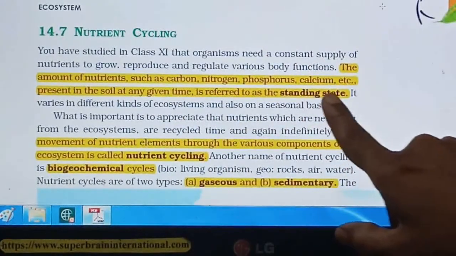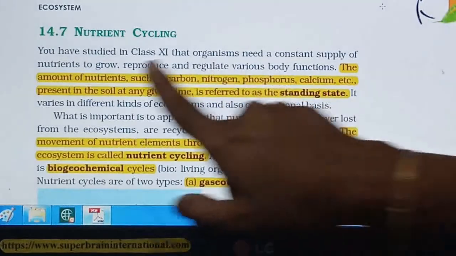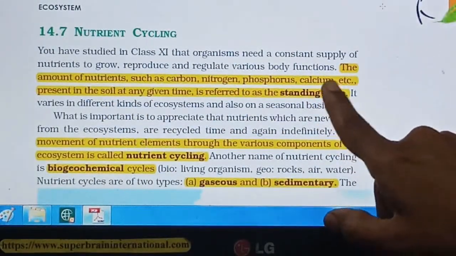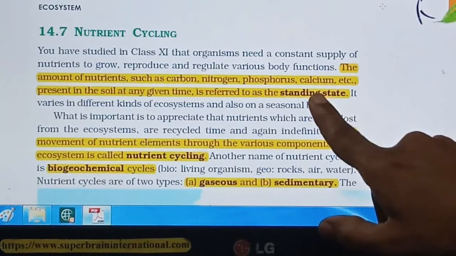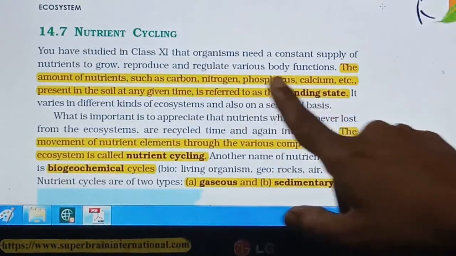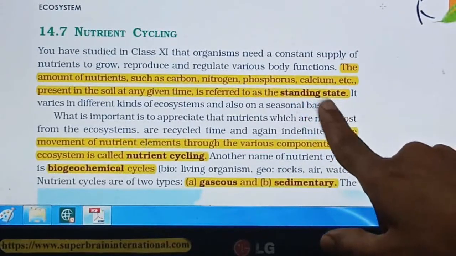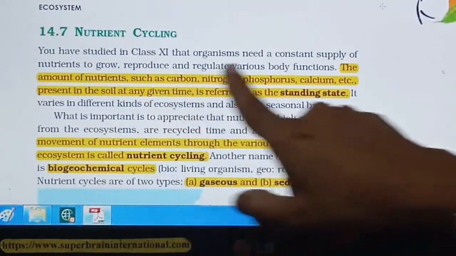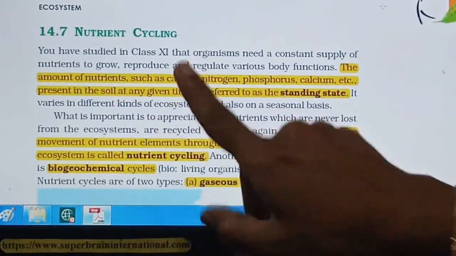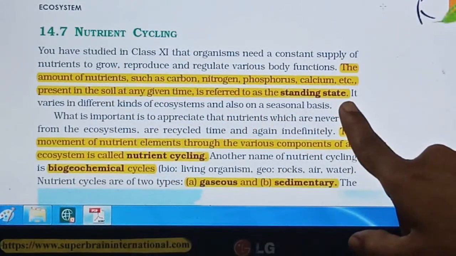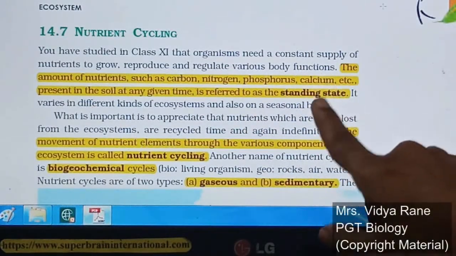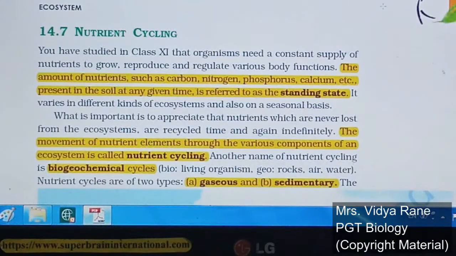So standing state is related with the nutrient, and if you are talking about the standing crop, then it is related with the biomass found at that level, right? So keep the difference in mind. Standing state is the amount of any nutrient in the soil at that given time. It may change according to the season and according to the ecological system.